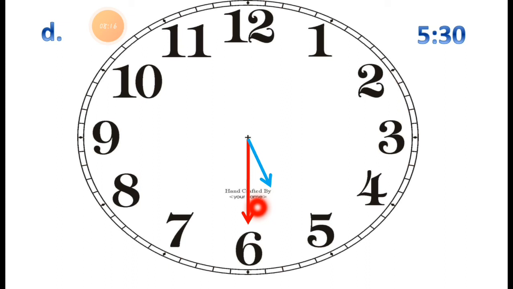So 30 minutes is exactly at number 6. The minute hand is exactly pointing to 6 because it means 30 minutes, and the hour hand is between 5 and 6. It means it is 5:30. What time is it? It is 5:30. Here you can see it is 5:30.